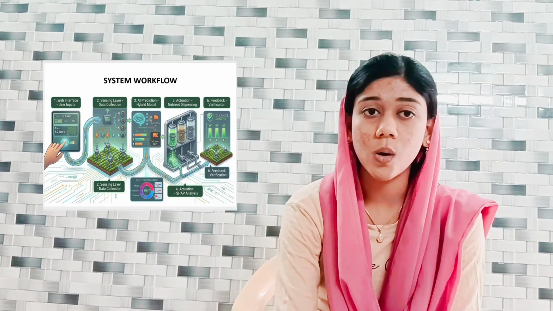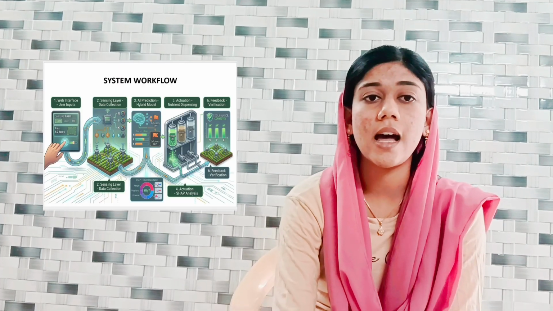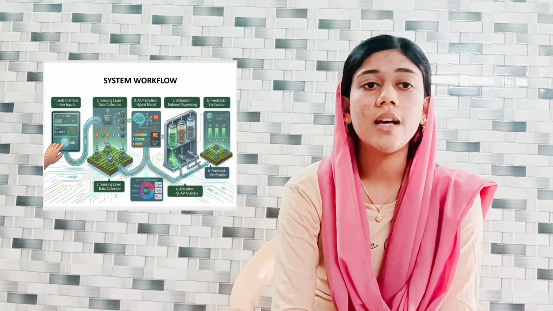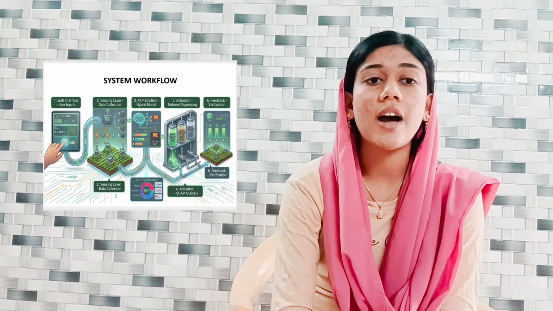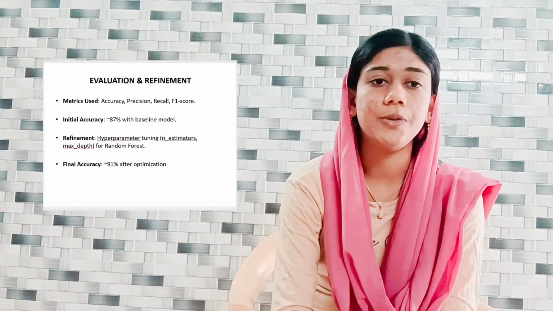If any nutrient is low, it detects the deficiency. After that, SHAP analysis explains the reason for the prediction, like which nutrient is lacking. Based on this, the system automatically dispenses the required nutrient in the correct amount. Finally, the sensor checks the soil again and confirms the soil balance is achieved.